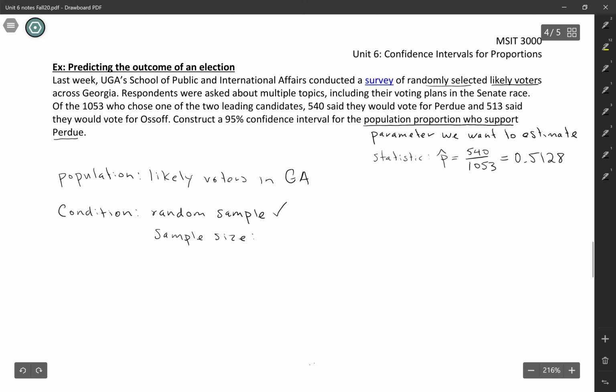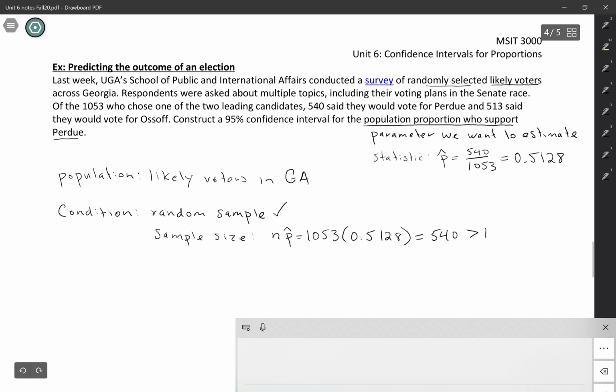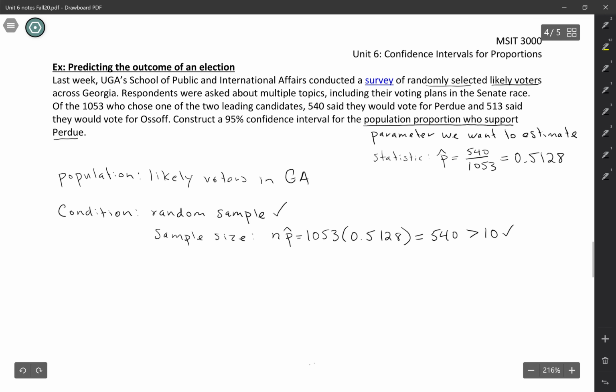Next, we need to see if the sample size is large enough. So we're going to look at n times p hat. So that would be the sample size, which is 1,053, times the sample proportion, which is 0.5128. And that's actually just going to bring us back to the number of successes. So in this case, the number of people who plan to vote for Perdue. And this just needs to be bigger than 10. So we're good. And then we also need to check failures, so we're going to do n times 1 minus p hat. So that's 1,053 times 1 minus 0.5128.